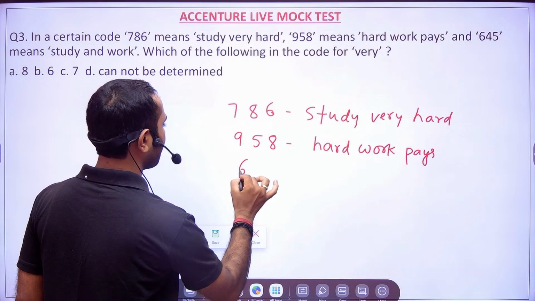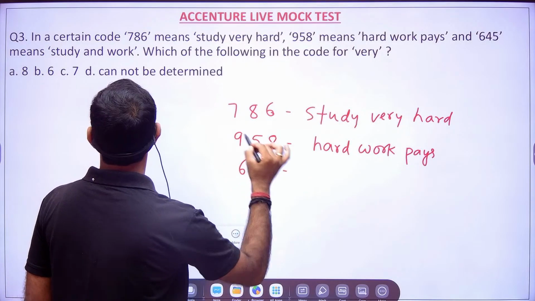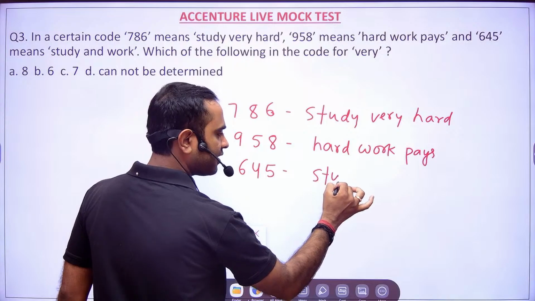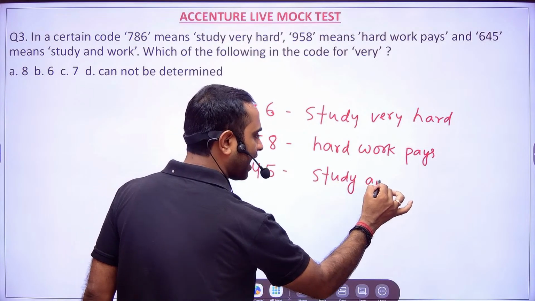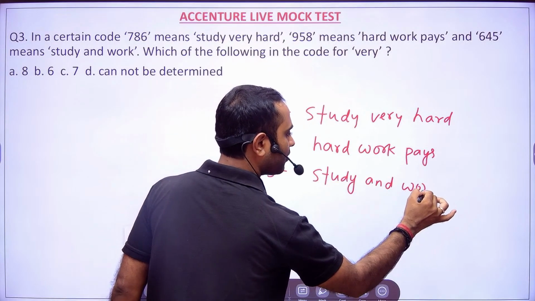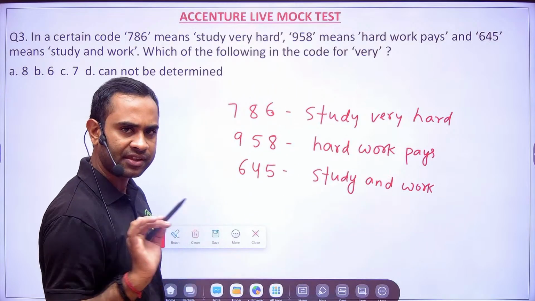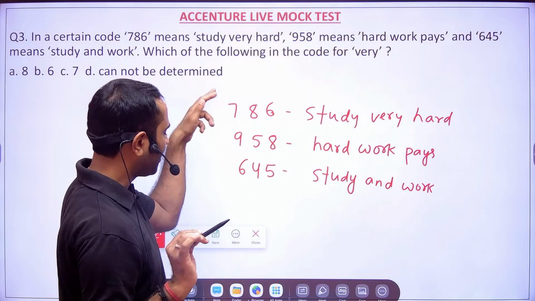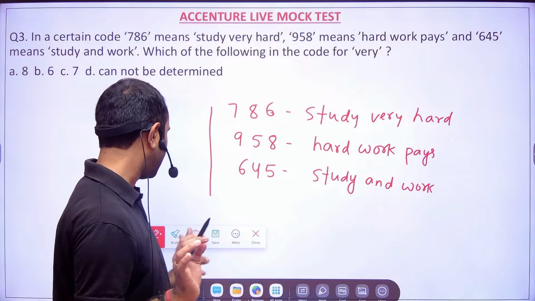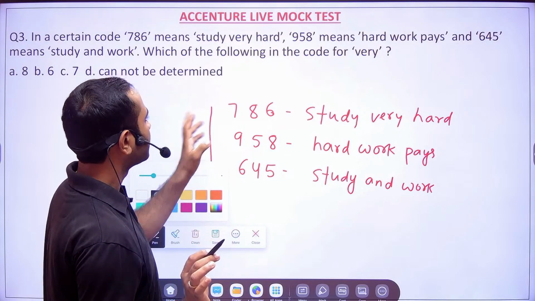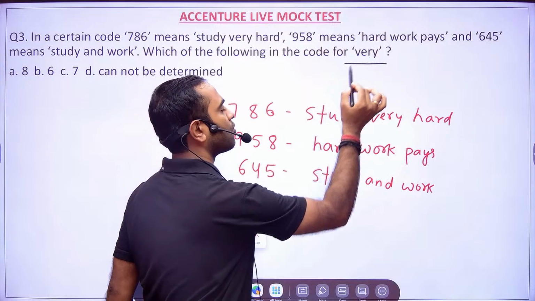And 645 means study and work. In the exam, you are not going to write all those things and waste your time. I am doing that because I need to teach you. Now they are asking, what is the code for very?